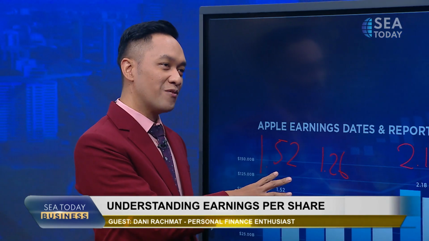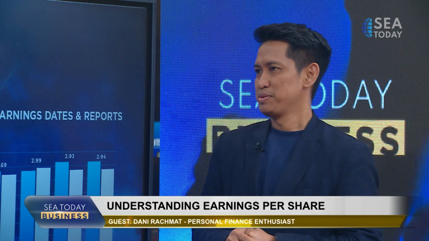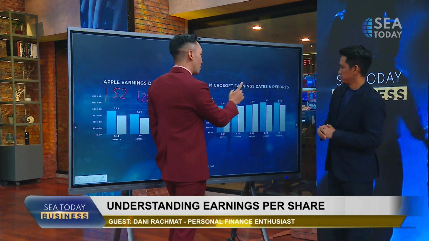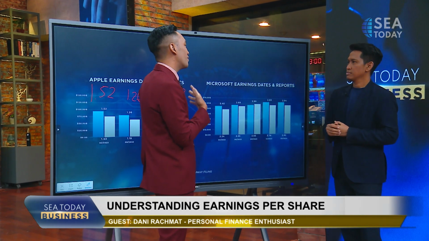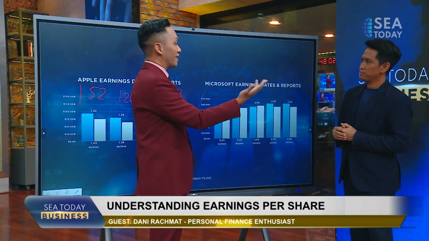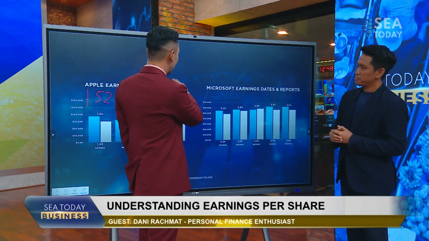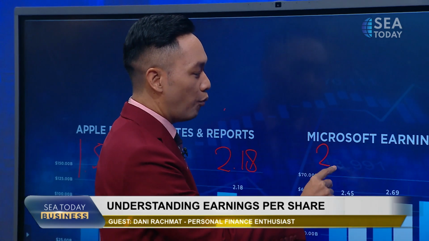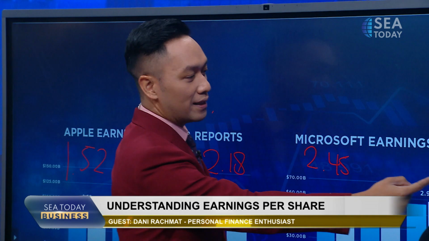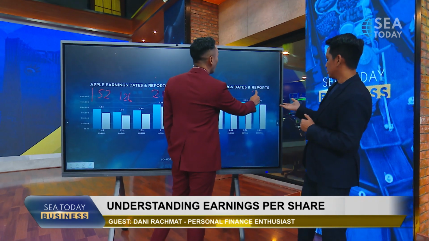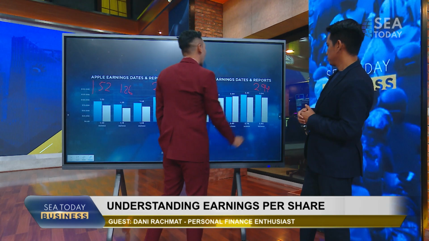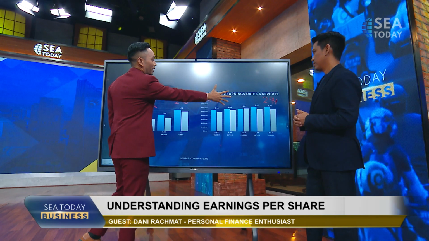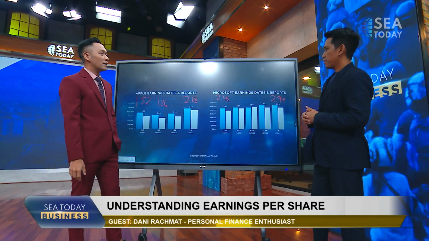This is one of Buffett's favorite stocks, Apple. Even though he's dumping the stock, at the same time, he still owns most of it. But if I go over here, Microsoft, you mentioned earlier, which one will I pick if I just look at EPS? The higher number, which is like 31 compared to 100. Right now, I'm looking at this, 2.18 compared to even their first quarter of 23 is already 2.45. And then even at the end of the last quarter, almost $3 per stock now. Why would I pick one or the other based on the EPS?